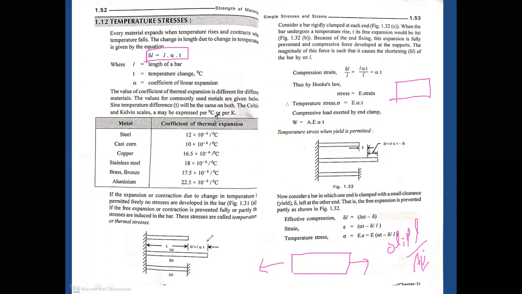We can show this in the diagram also. In this diagram, we keep one more fixed plate here, in order to arrest this elongation.